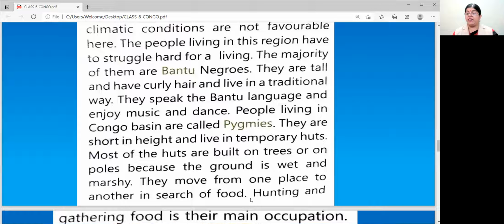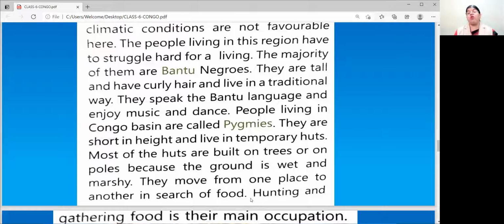Hunting and gathering food is their main occupation. For gathering food, they have to keep moving from one place to another. And because they are living in huts built on trees or on poles, they can stay anywhere. Further they can move, and again they can make huts on trees and poles.